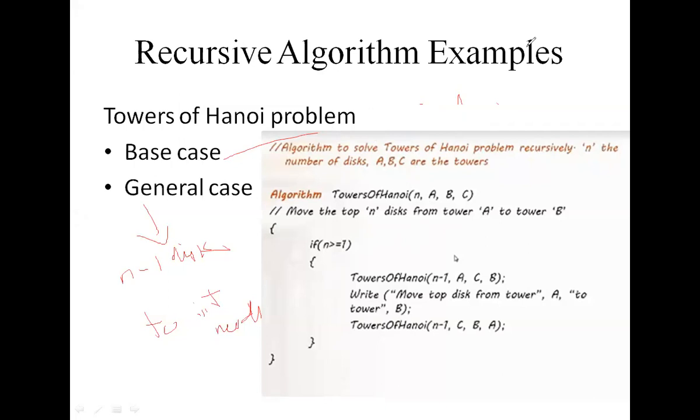Yes, you asked the question that a big disk does not lie on a small disk. So is the number of steps for moving disks preserved? You can move any number of times, but the puzzle is completed in a particular amount of time only. You can move any number of moves from A to B or B to C, C to A, but only one disk at a time.